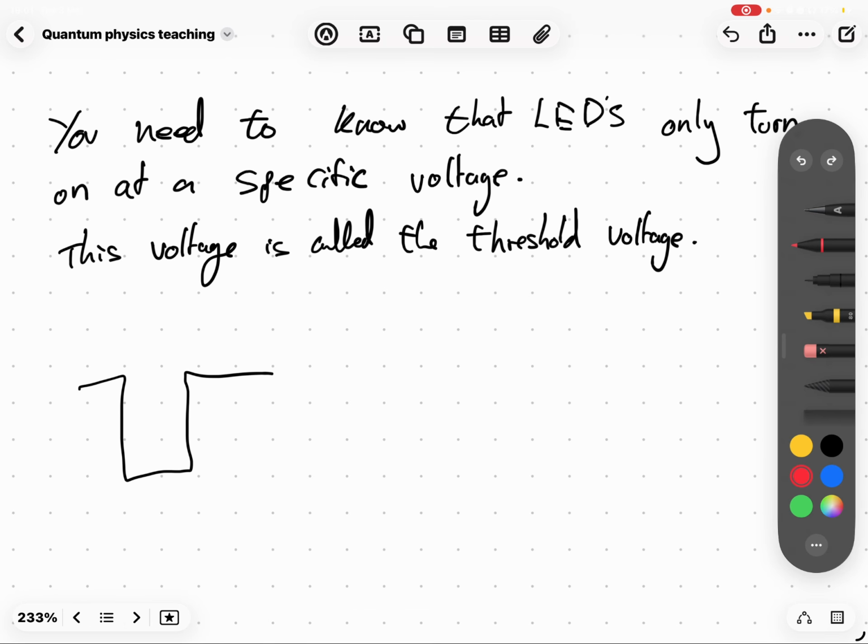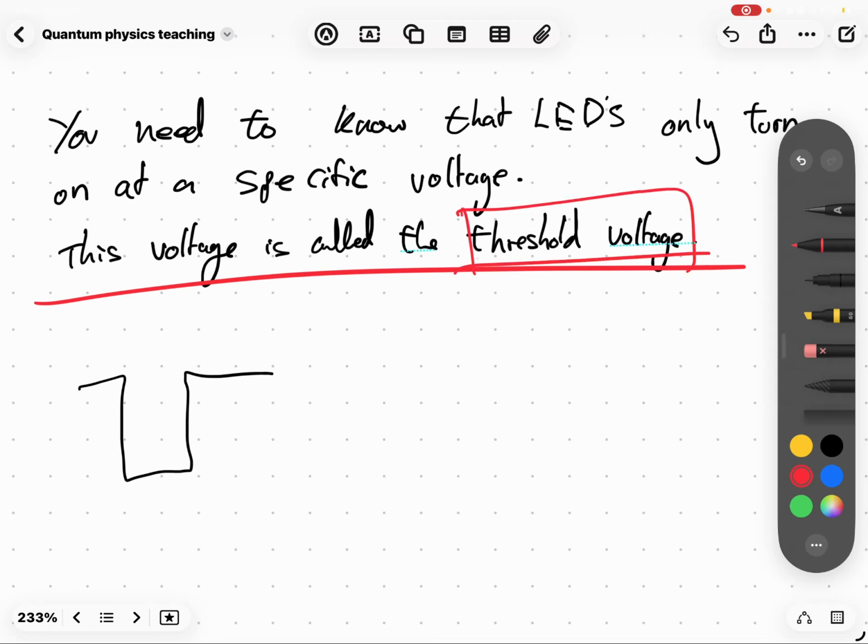Now, you need to know that LEDs only turn on at a specific voltage. I think it's only triple science in GCSE. I didn't do it because I did combined, but I had to figure this one out on a later date. If you've got too small a voltage, they will not turn on. They have to hit a specific voltage where they have enough energy to turn on. That voltage is called the threshold voltage. Threshold turns up quite a bit in quantum. It's just the voltage where the LED turns on.